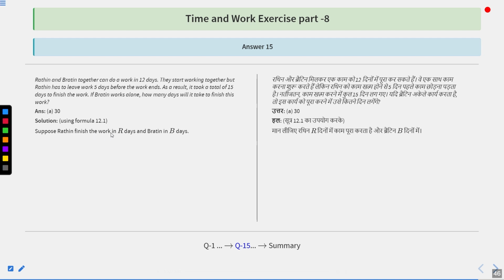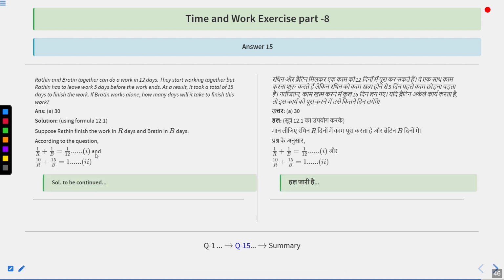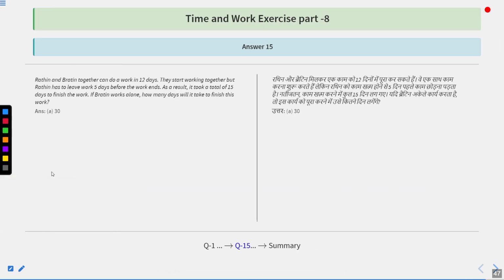Now, suppose Rathin finished the work in R days and Bratin in B days. Then according to the question, 1 upon R plus 1 upon B should be equal to 1 upon 12 because they were able to complete in 12 days. So we have got our equation 1. And 10 upon R plus 15 upon B should be equal to 1 because it took a total of 15 days to finish the work. So 10 upon R plus 15 upon B is equal to 1. 1 is the total work. So we have got two equations 1 and 2.